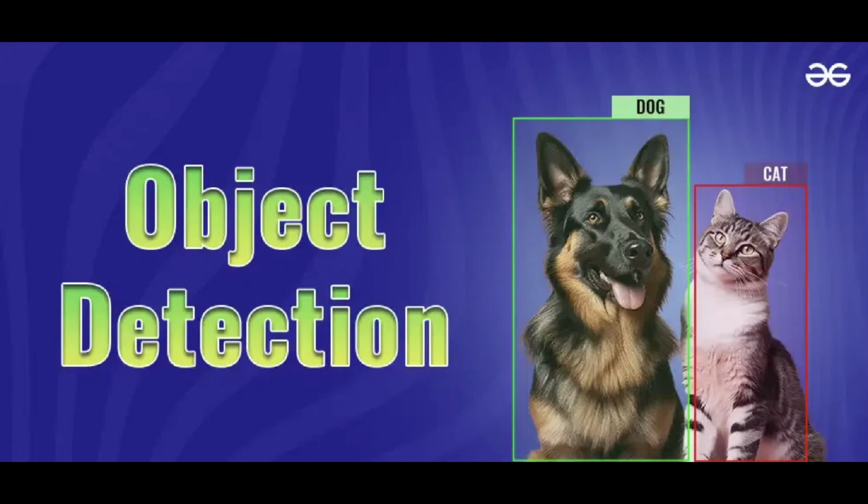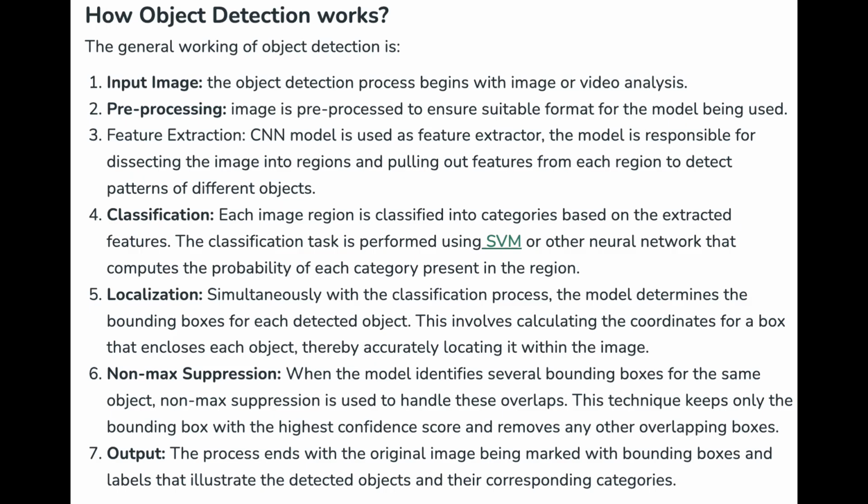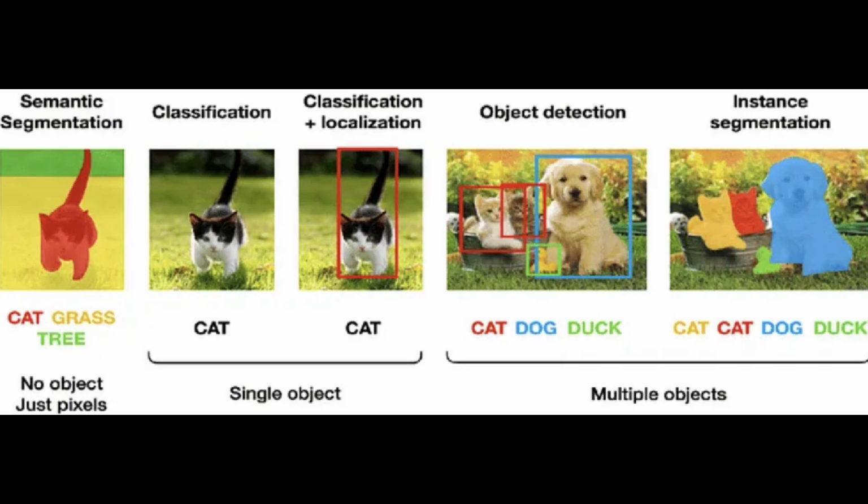The object detection process begins with the image analysis. The image is first prepared, maybe resized, normalized to make sure that the AI model can read the image. A CNN, or convolutional neural network model, examines the image layer by layer, extracting features like edges, textures, shapes, etc. These features help distinguish objects.